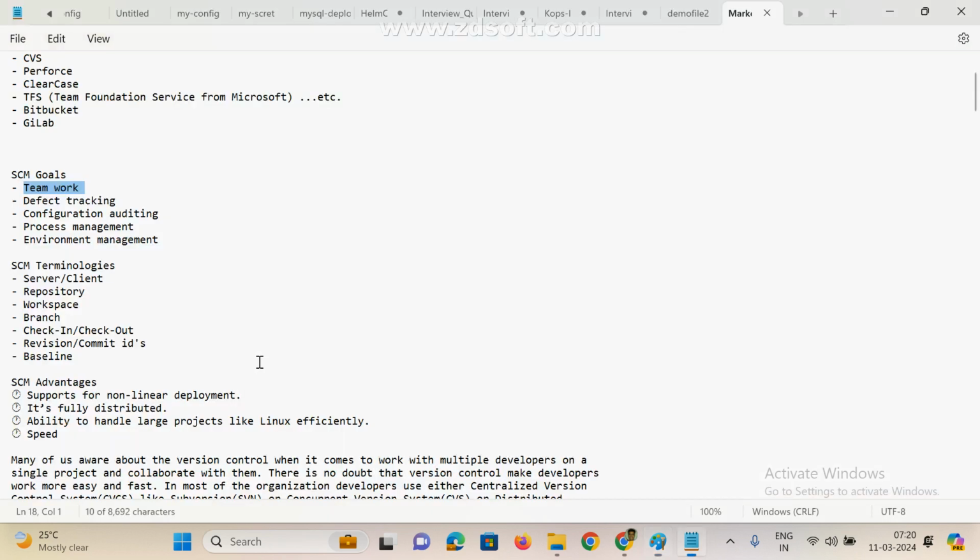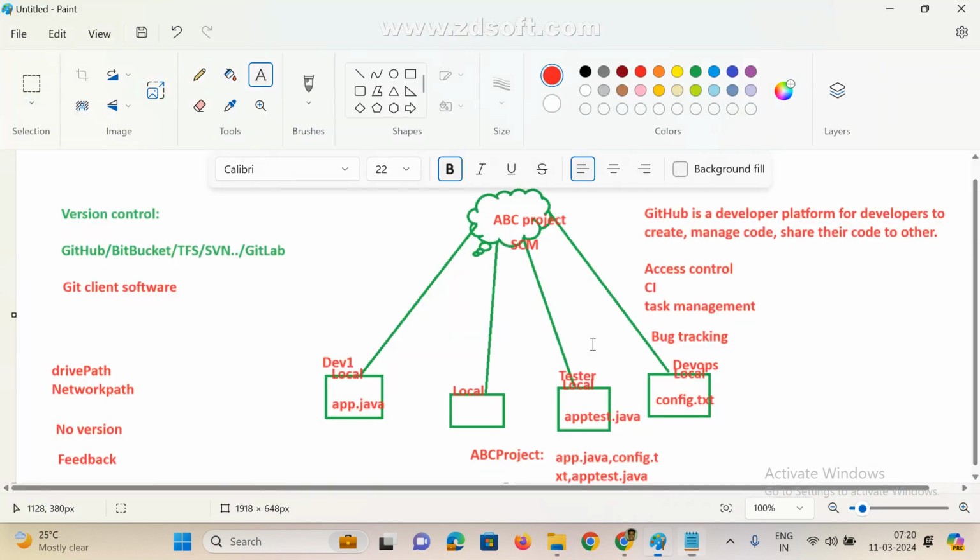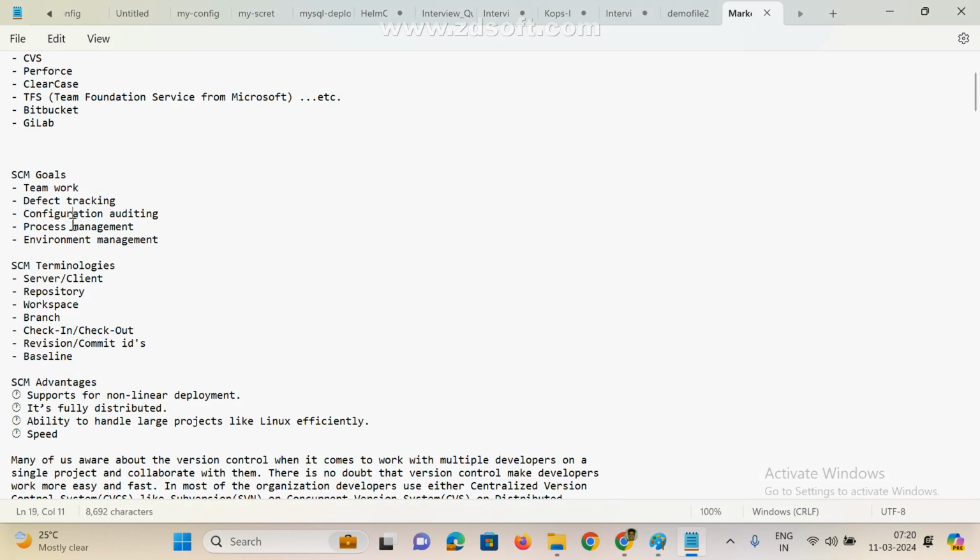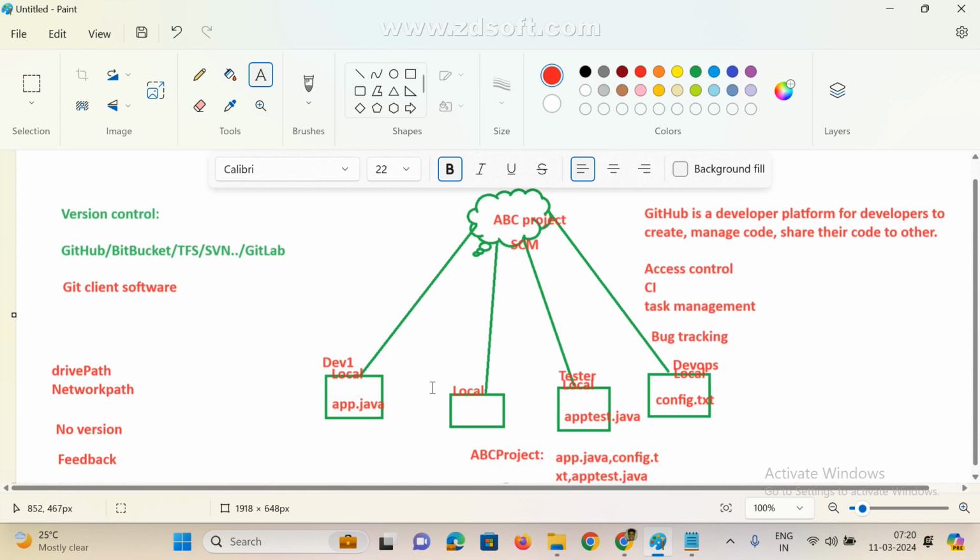Now see here, defect tracking: if anything goes wrong, if at code level there are some bugs and the code is not working, we can track and handle that here. And auditing: how many people are working in parallel, how many people work daily, and what they completed, what we are going to do. Is there that tracking? Monitoring is also possible here.